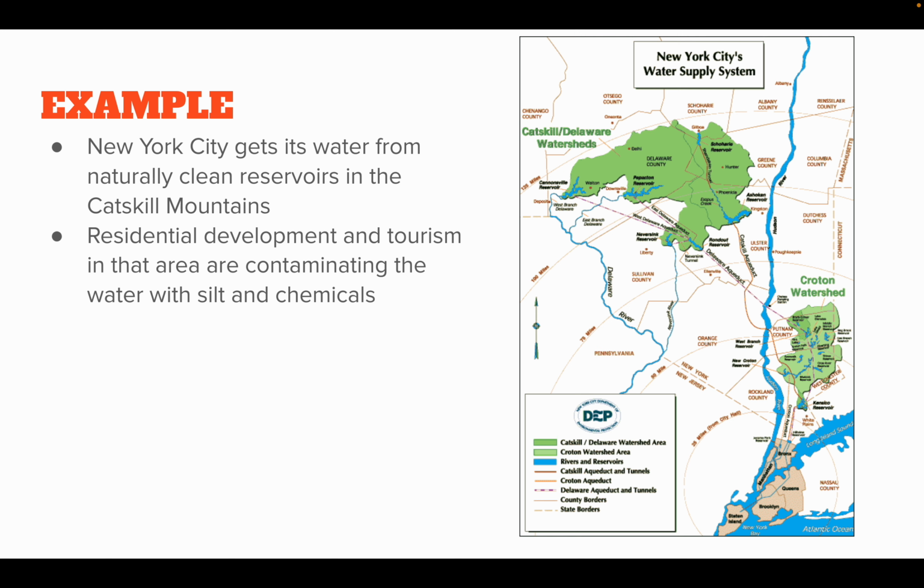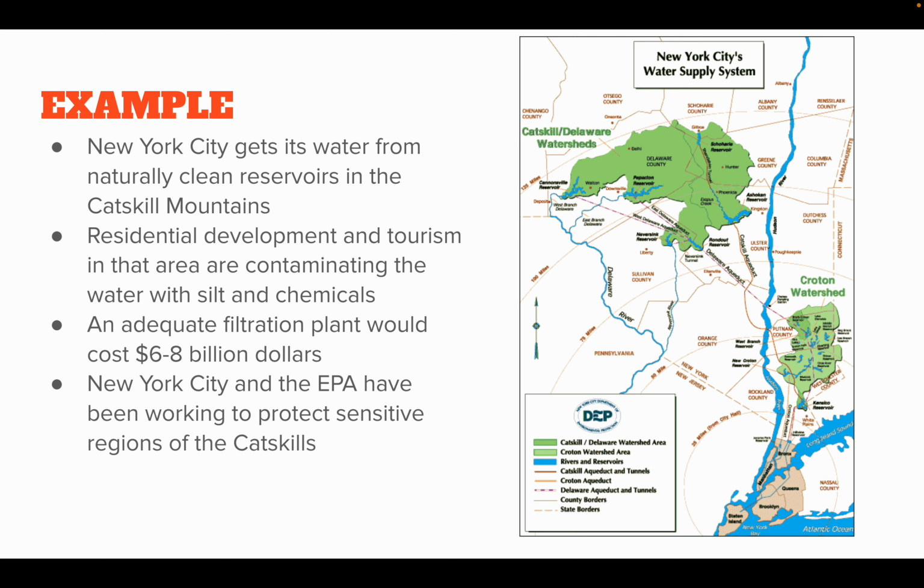Now, residential development and tourism up in the Catskill Mountains has contaminated a lot of these waters with various chemicals that come with increasing traffic from cars, as well as building, as well as silt, which is a very fine material, don't say dirt, that is easily carried by rainwater down into the reservoir, which can then, over time, disrupt different systems that involve getting the water from one place to another. An adequate filtration plant would cost $6 to $8 billion to produce and maintain, and each year, as it scales up with growing population, the cost would increase.